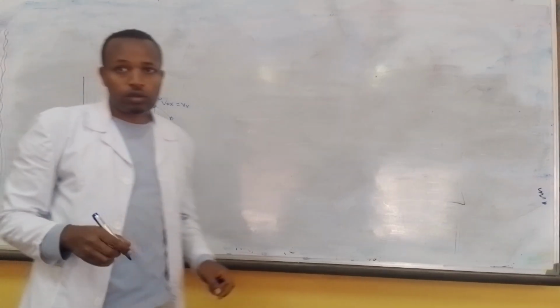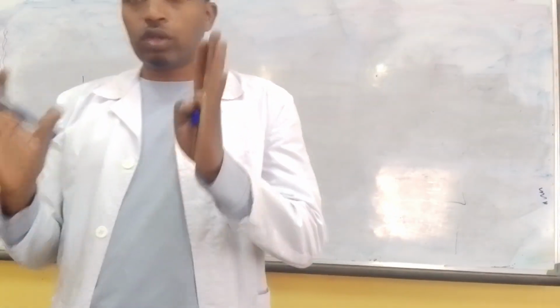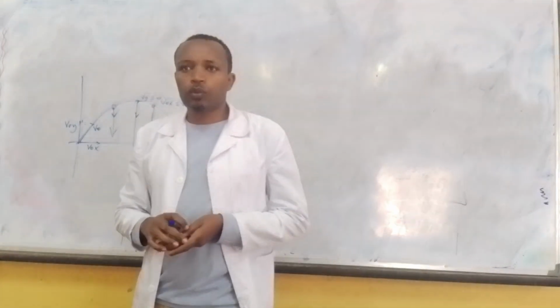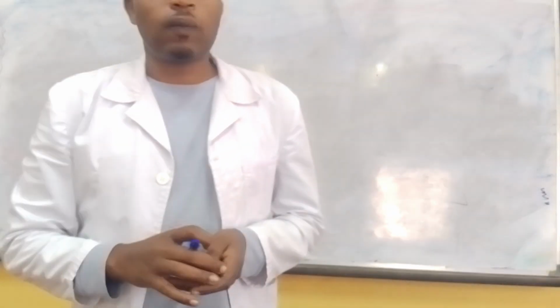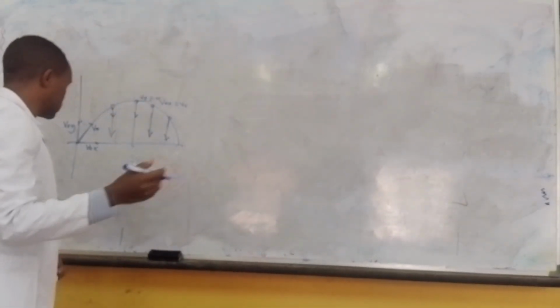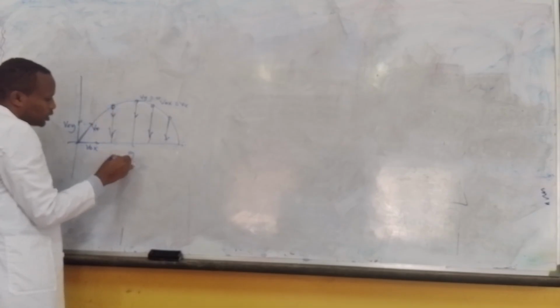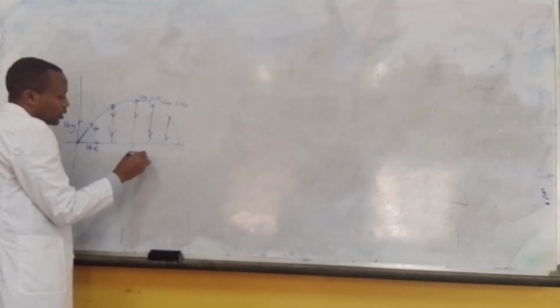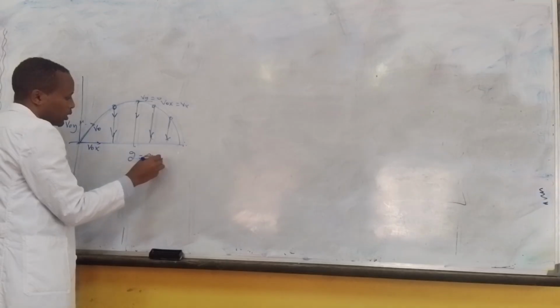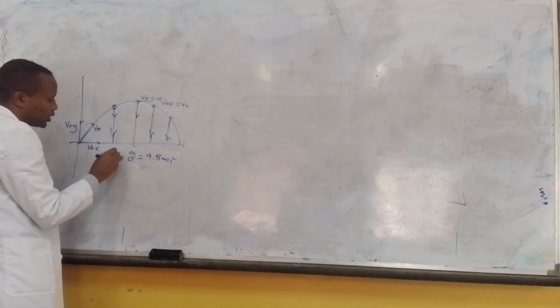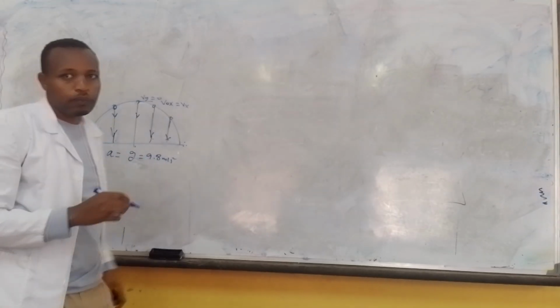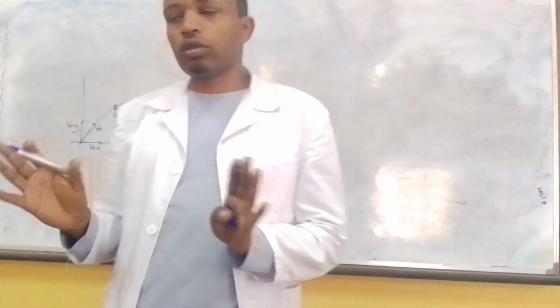So this one is correct. Next, the acceleration of the projectile is constant throughout the flight. Throughout the flight, acceleration is the same, which is gravity, equal to 9.8 meters per second squared. This is also correct.